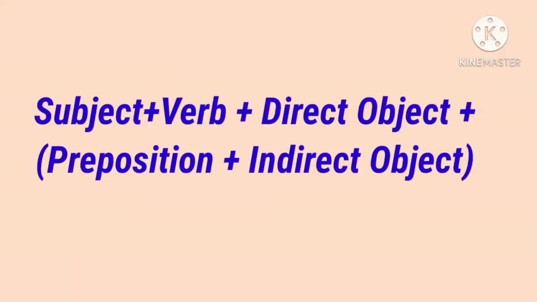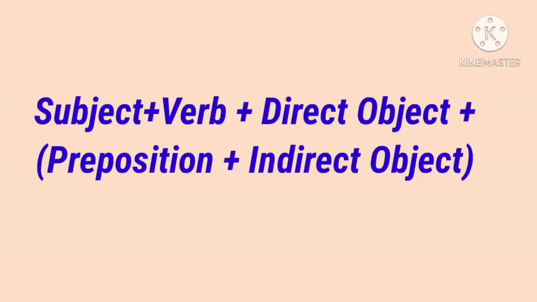Listen, when the preposition is used with the indirect object, the direct object can be placed before the indirect object. At that time, the structure form may be changed. Subject plus verb plus direct object plus preposition plus indirect object. What is the normal structure form? Subject plus verb plus indirect object plus direct object.